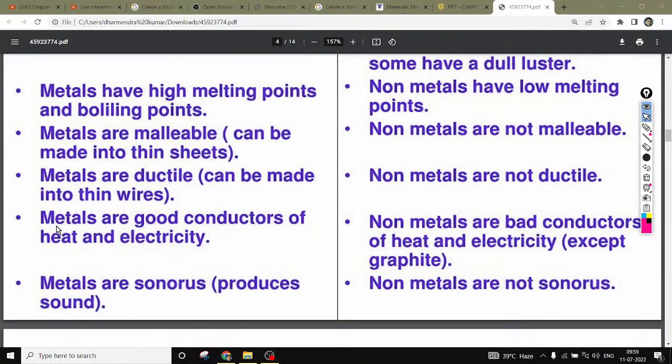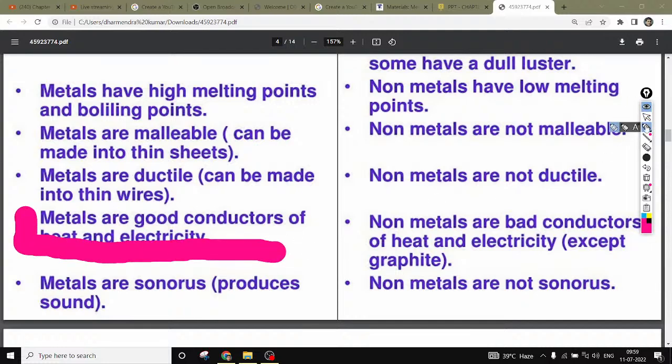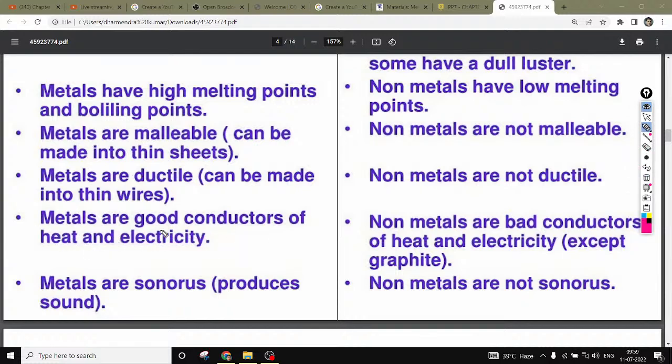Next we have, metals are good conductors of heat and electricity. As I have already explained, all metals are good conductors of heat and electricity. Why? Because these metals have free electrons. Non-metals are bad conductors of heat and electricity except graphite. Graphite is an allotrope of carbon and has free electrons, so graphite can conduct electricity and heat. But mostly all the non-metals are bad conductors of heat and electricity.